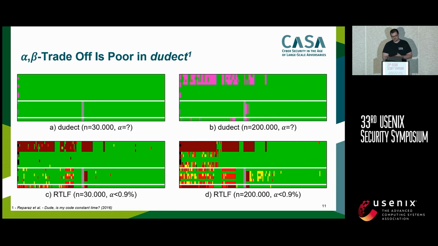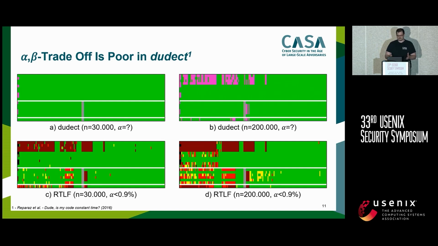And if the sample size here is 30,000, you see essentially that DUDECT does not really detect anything except the really major side channels at the beginning. In comparison, RTLF, with a reasonable false positive rate of at most 0.9% and sample size 30,000, on exactly the same data set, detects them quite consistently.